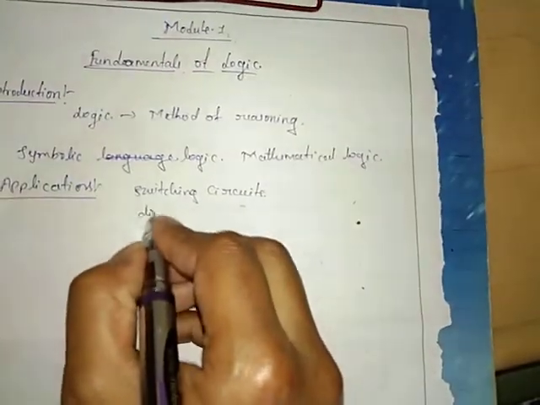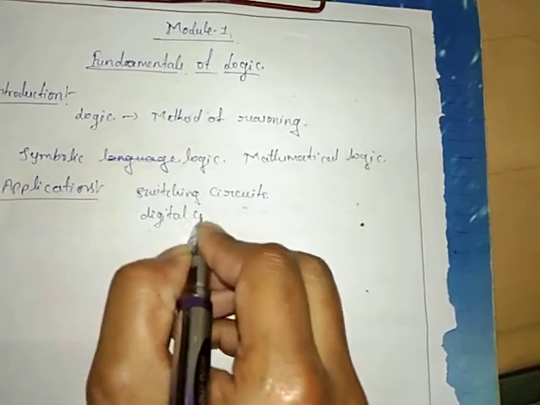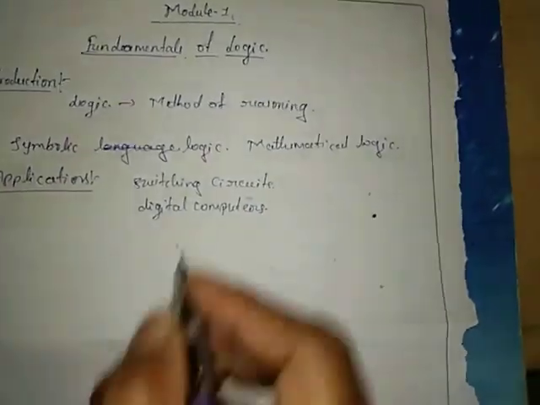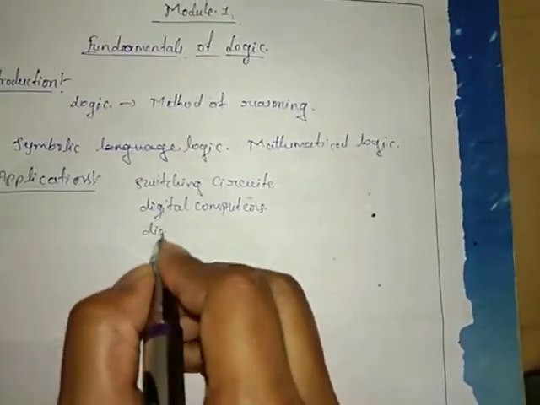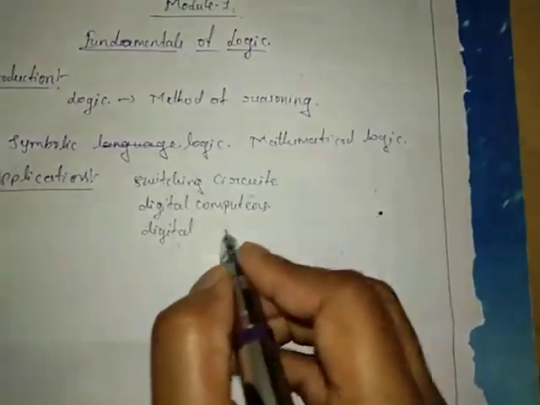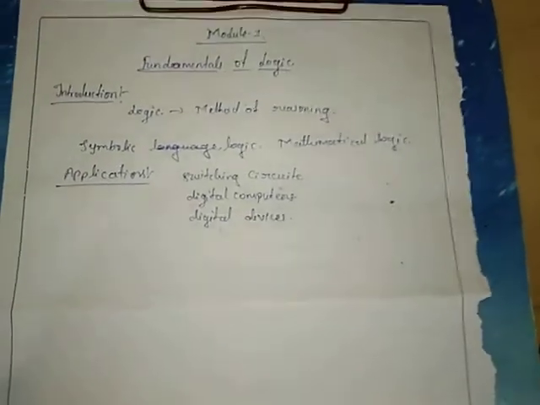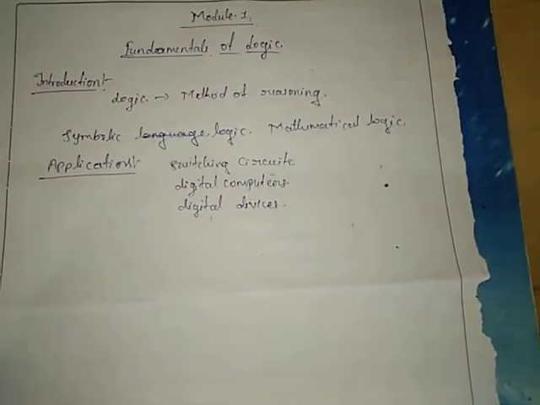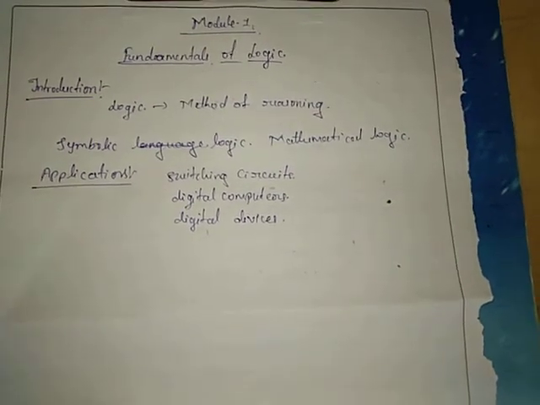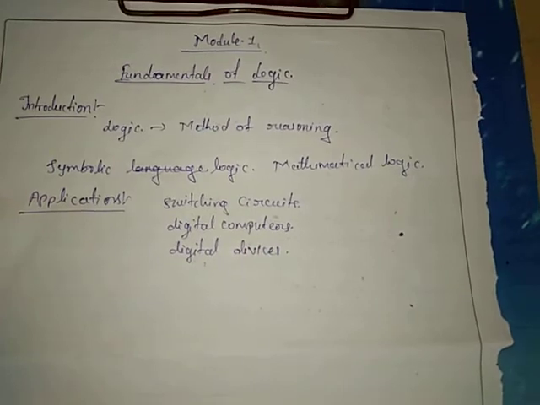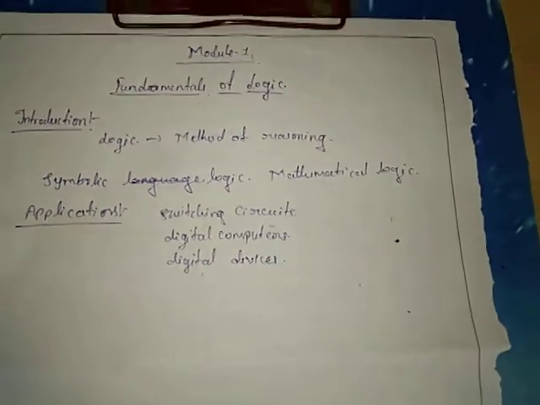And also digital computers and other digital devices. Like when you get a product, you can see the barcode of the product. That is also a symbolic language, so logic is applied there too.